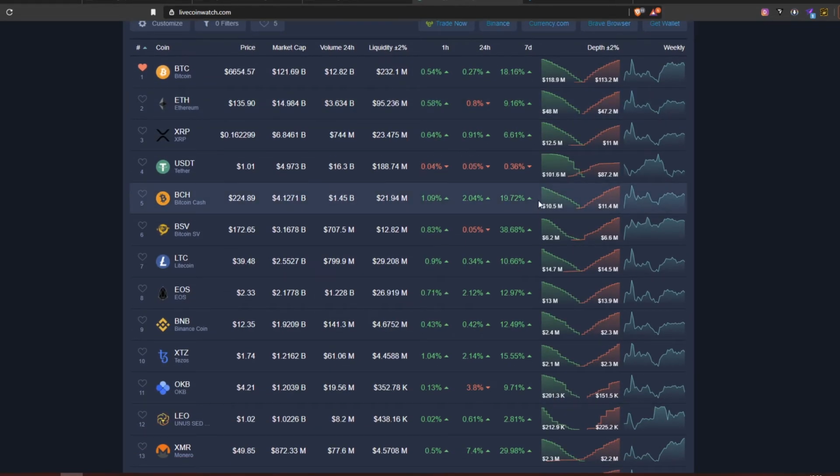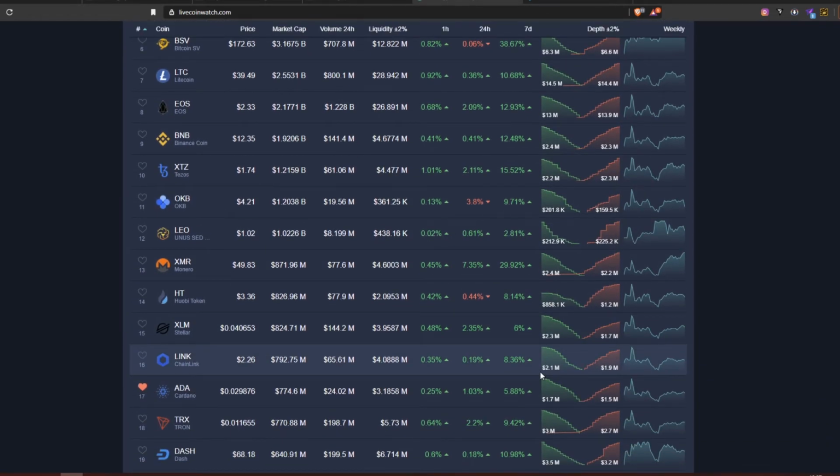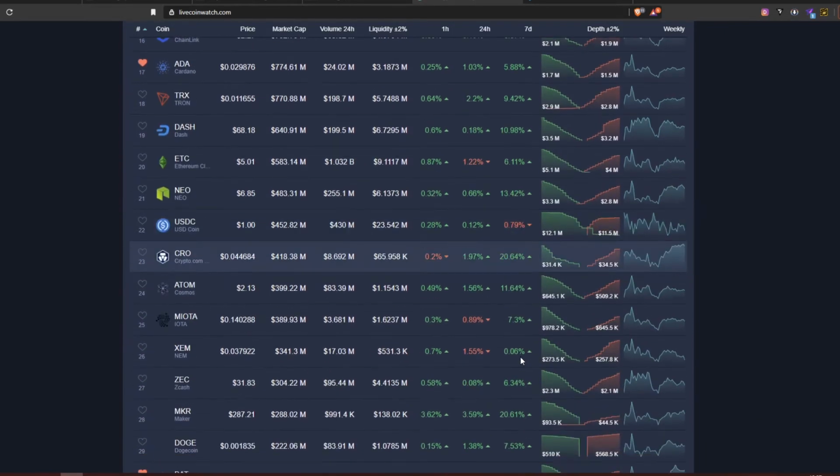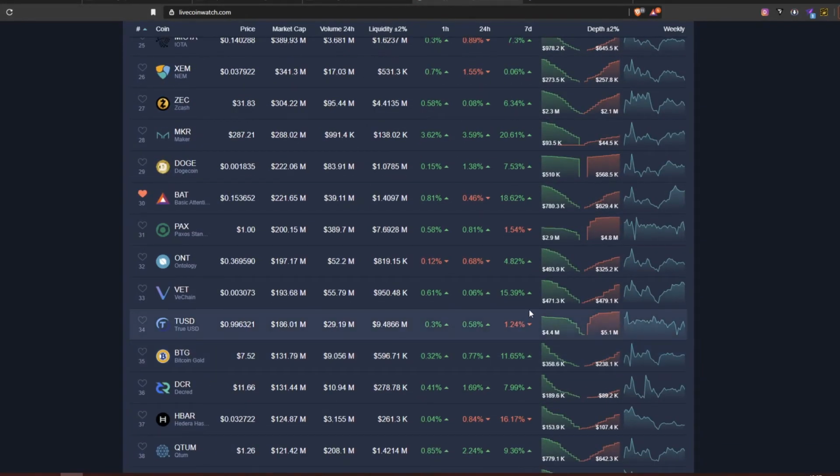Bitcoin Cash 20%, Bitcoin SV 38%, Litecoin 10%, EOS 12%, BNB 12%, Tezos 15%, OKB 10%, and so on and so on. Also, Chainlink got back over $2, which is very good to see, and many others are very up, especially in the top 100.